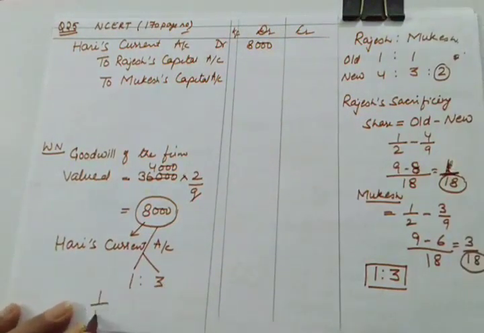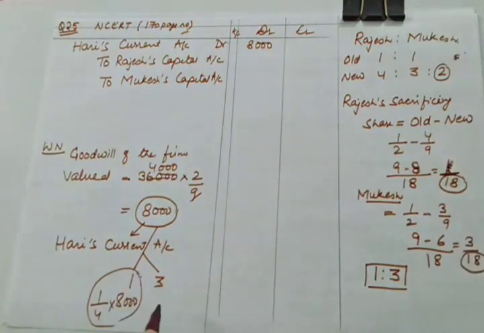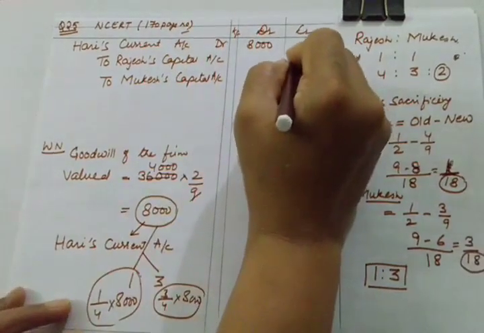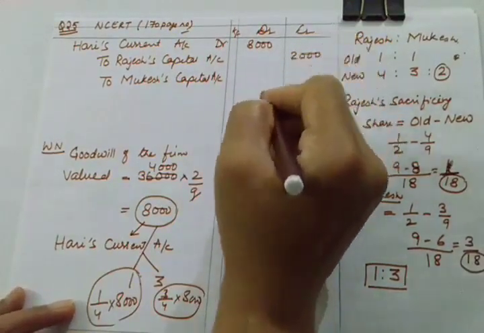So 1/4 multiplied by 8,000 for Rajesh. So this will be 2,000, and 3/4 multiplied by 8,000 for Mukesh. So this will be 6,000.